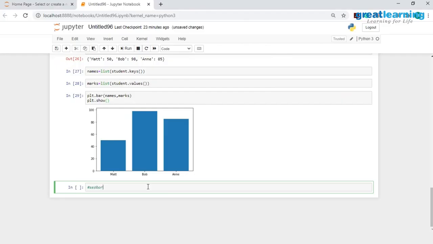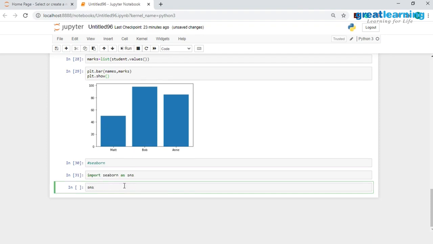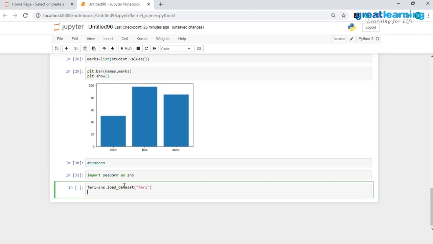Now I'll go ahead and add the new comment over here, which will be seaborn. I'll have to load this library, import seaborn as sns. Now I'd have to load the dataset, so I'll just write down sns.load_dataset, and the name of the dataset is fMRI, and I'll store this in an object called as fMRI. Then let me have a glance at the first 5 records of it.